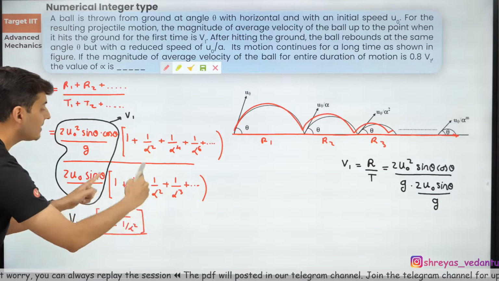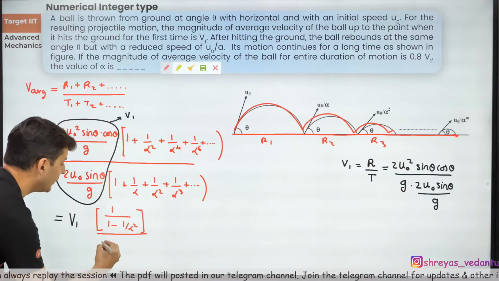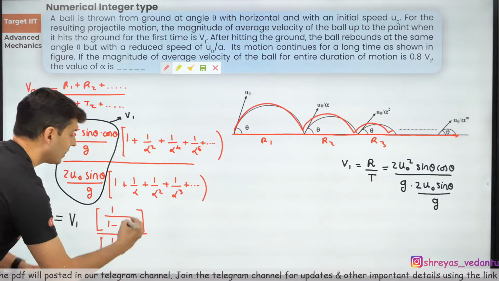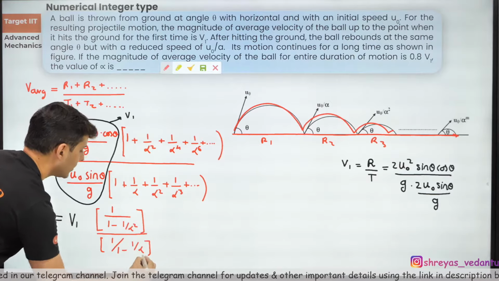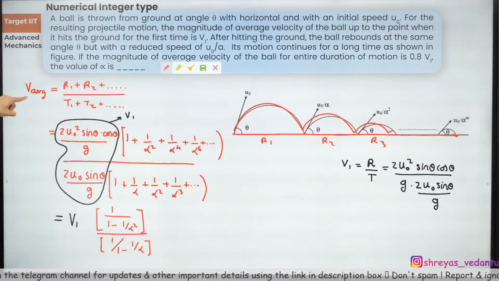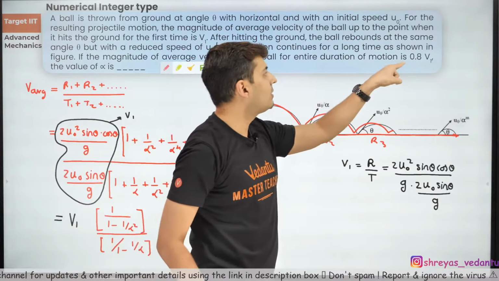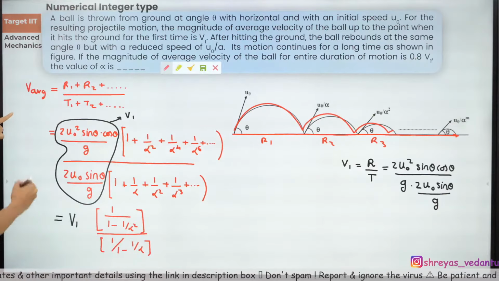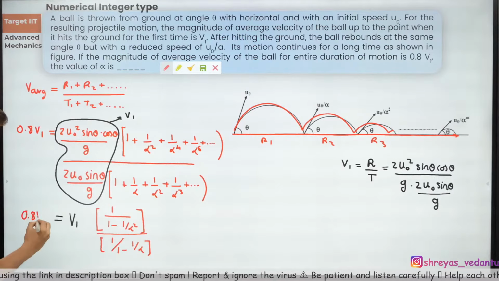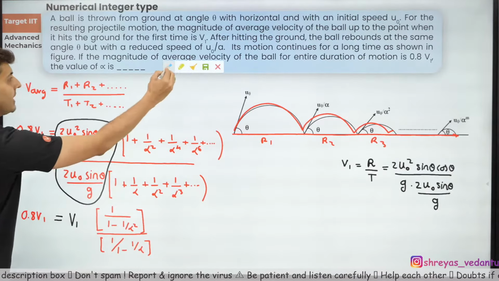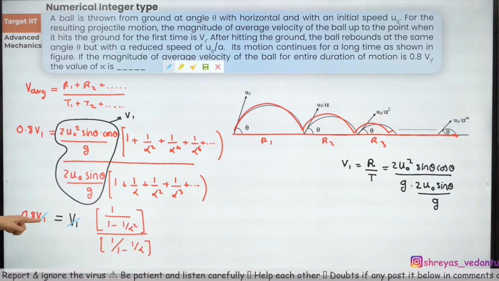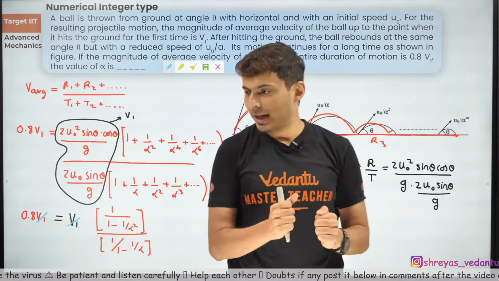Over here, this GP's sum till infinity will be again the first term divided by 1 minus the common ratio, which is 1 by alpha. That's what it is. Interesting. On the left hand side, the average velocity for the entire duration is 0.8 v1. It was just mentioned it is 0.8 times v1. So clearly can you not see that this v1 and this v1 will cancel each other? Everybody seeing that? Very nice.